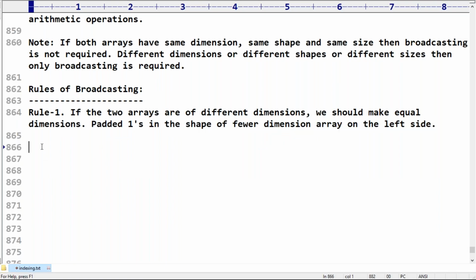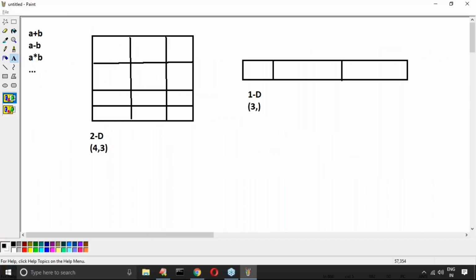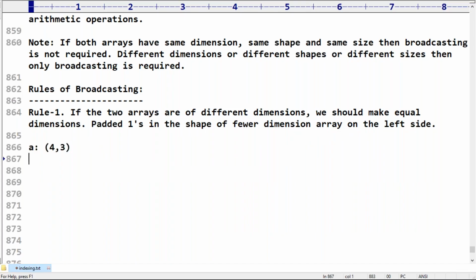Here just observe that I have the first array shape, what is the first array shape? 4, 3. But the second array shape is what? Only 3. Have you observed? Now both arrays are of different dimensions or not? A is a 2D array, and B is a 1D array. So we have to make broadcasting.